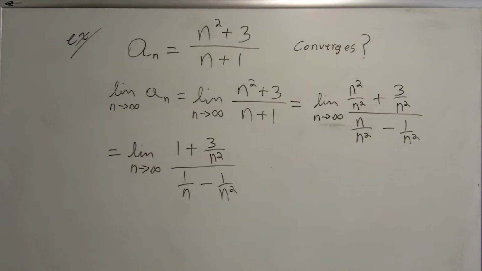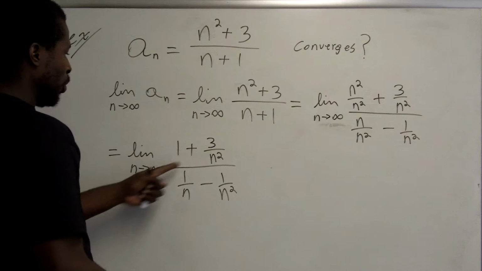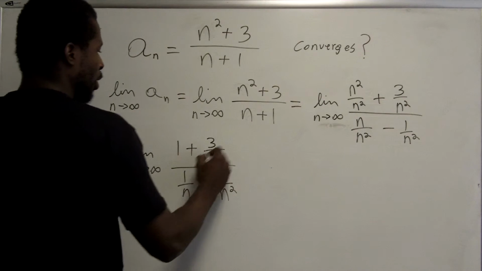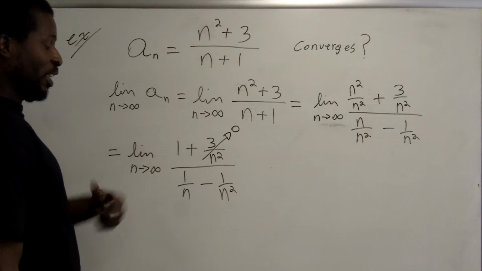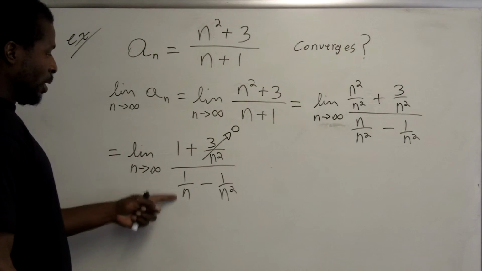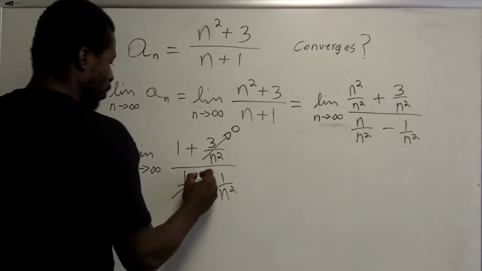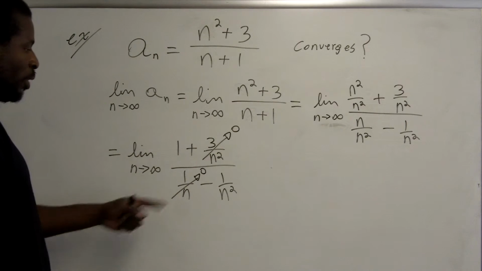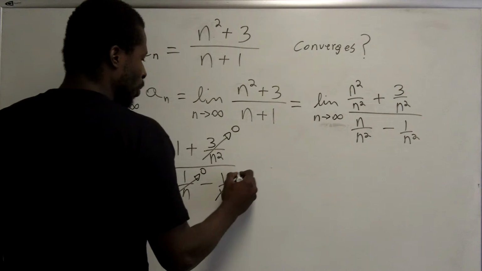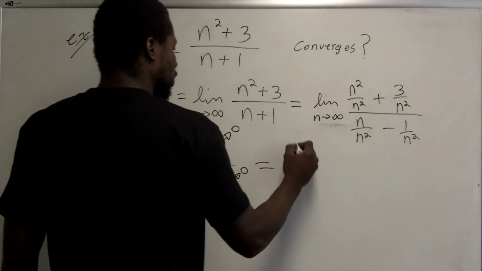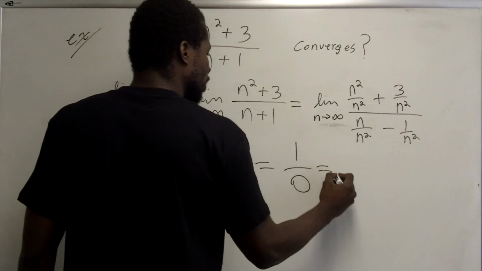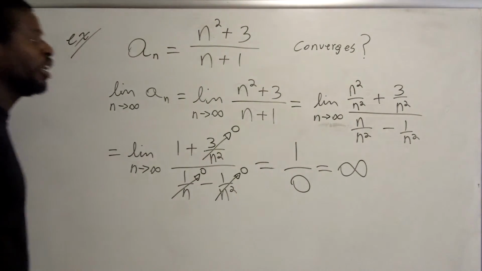Now, upon taking the limit, let's see what happens. Well, as n approaches infinity, this term goes to 0, because you're dividing 3 by infinity, which gives you 0. As n approaches infinity, this term also goes to 0, because you're dividing 1 by infinity. And this term also goes to 0. So what you get is, this is actually equal to 1 over 0, which is infinity, or undefined.